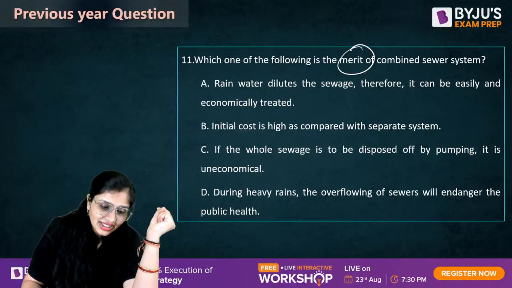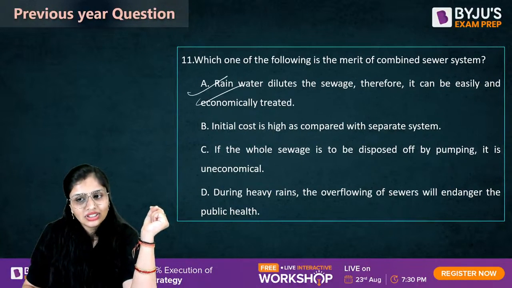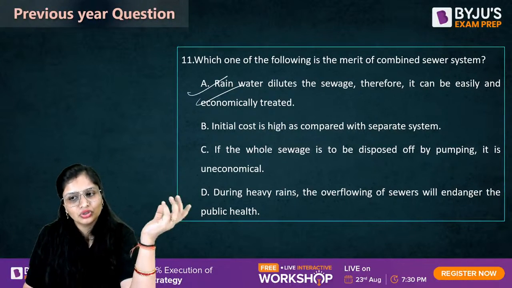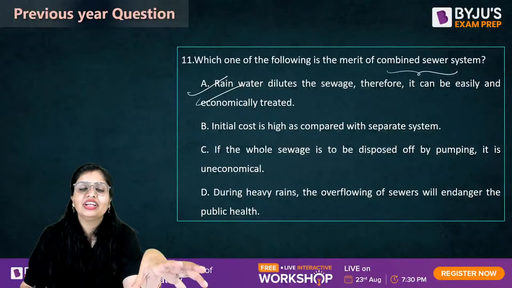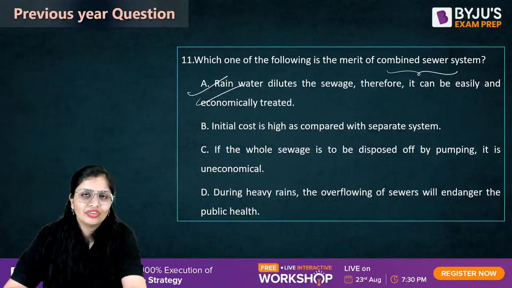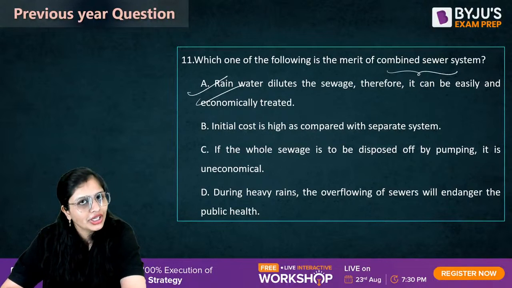So the advantage is A1, that is rainwater dilutes the sewage and therefore it can be easily and economically treated, because you know in combined sewer system we have both the sanitary sewage and the storm water. So if storm water comes into that sewer, obviously it consists of only inorganic particles, it will dilute the sewage, so we can treat it more economically.